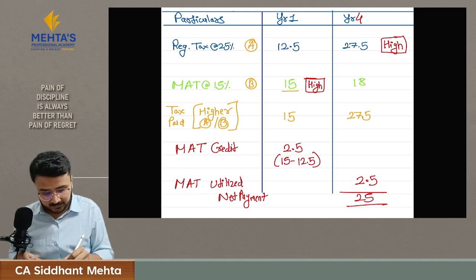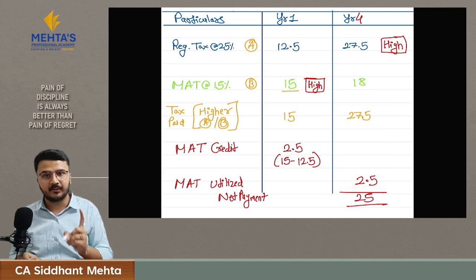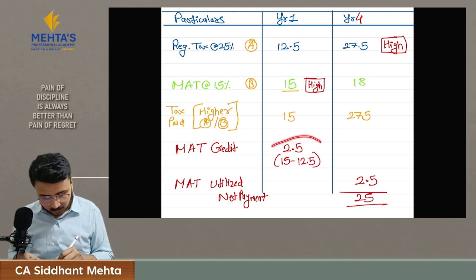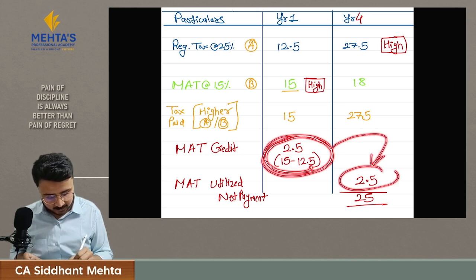So I have to pay tax on 27.5, but the government gives me this benefit of 2.5 rupees which I have paid earlier, and I made a net payment of 25 rupees. So here you can see, whatever extra I have paid over and above my regular tax liability, that is 2.5 rupees, I have got this amount in year 4.